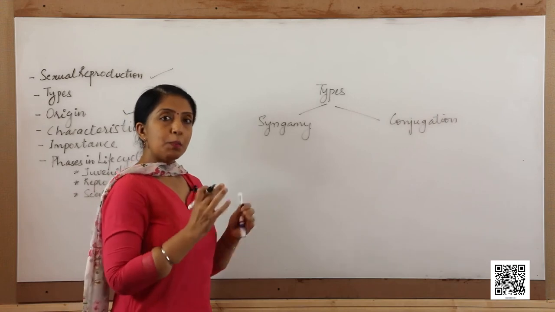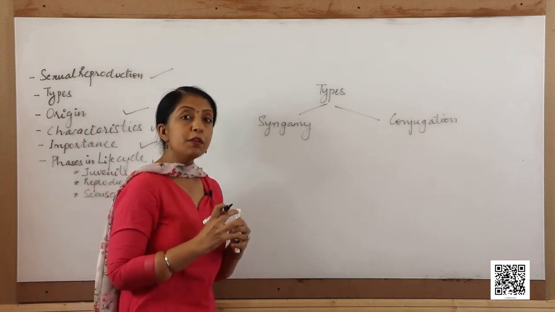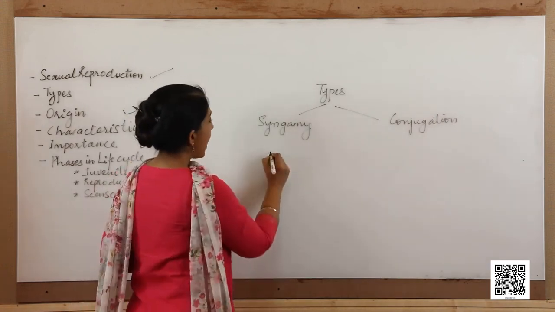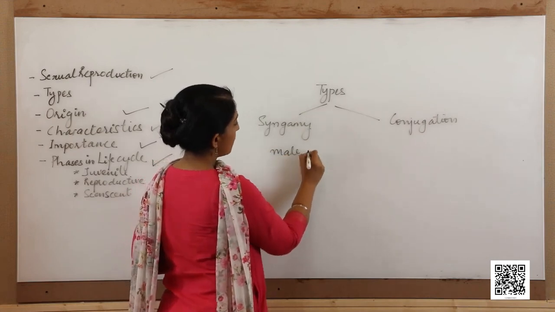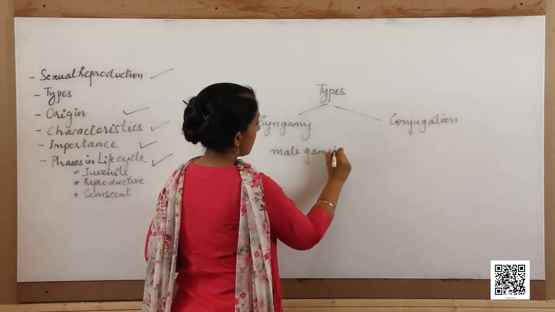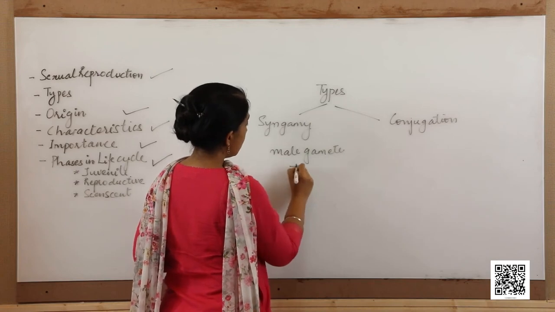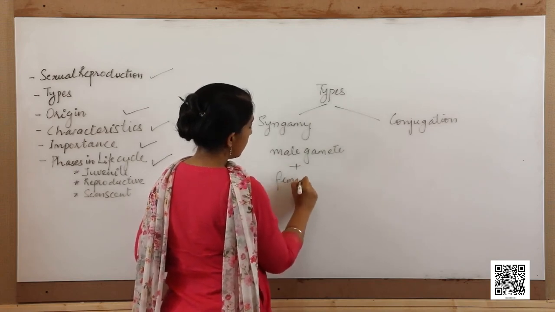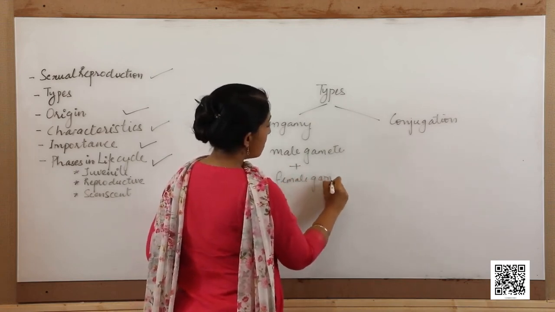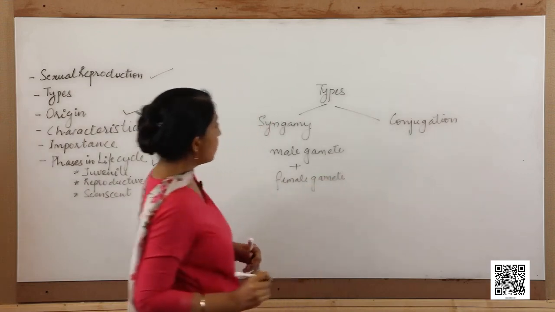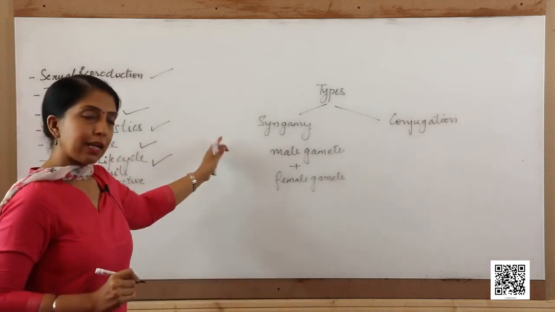Syngamy is complete and permanent fusion of male and female gamete. So, when the male gamete fuses with the female gamete and it is a permanent fusion, then we call the process as syngamy.